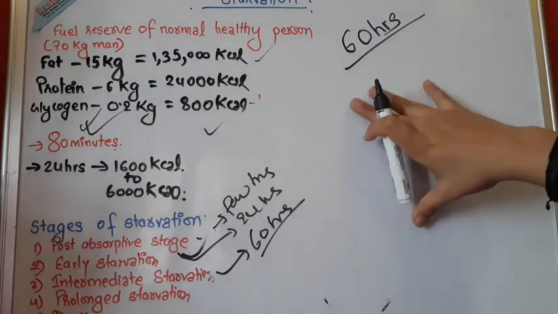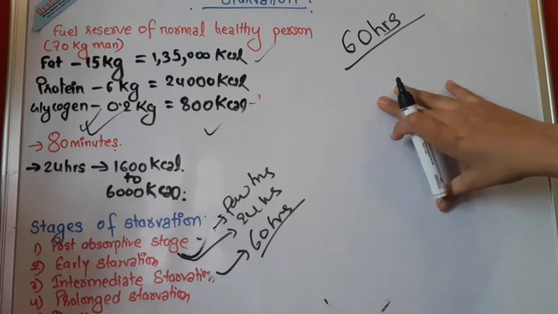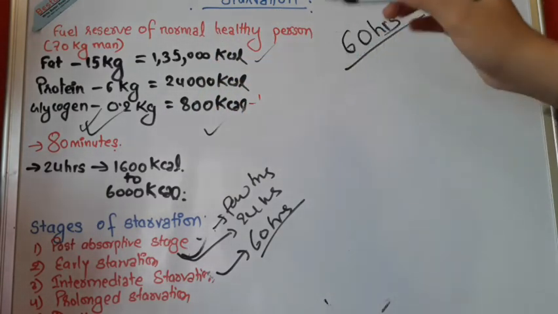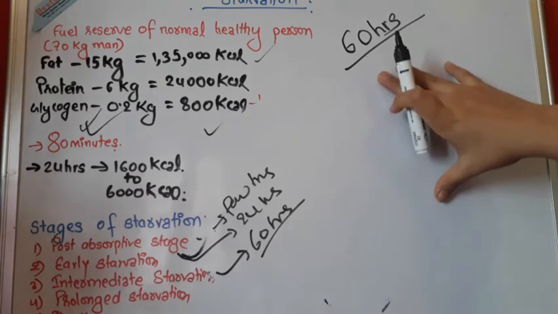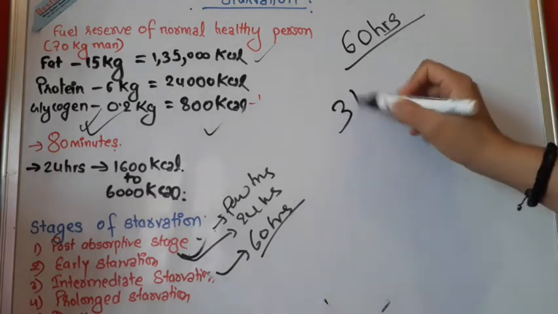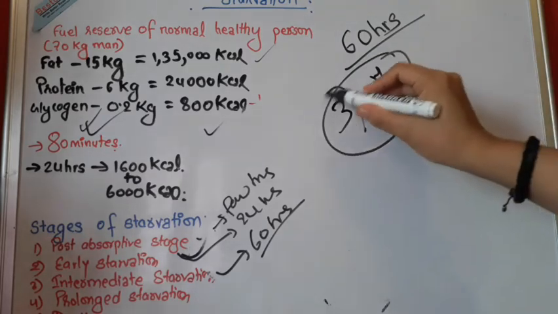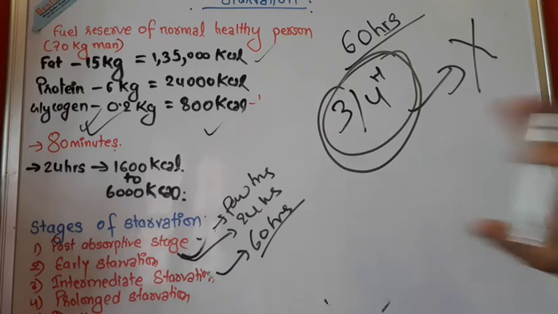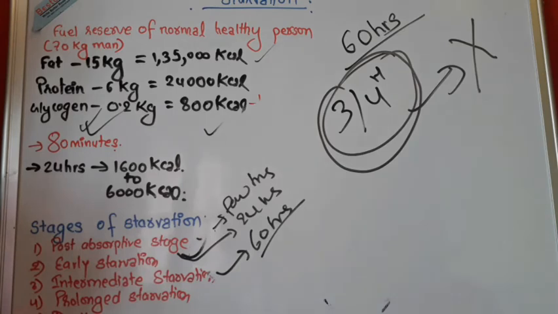As I said, the glycogen store has almost depleted in the liver, and now lipolysis and ketogenesis are running. So these fuel reserves get emptied, and about three fourths of the fuel reserves have already been emptied in the body. They are already used by our body. And if the starvation continues, this will rise even more.